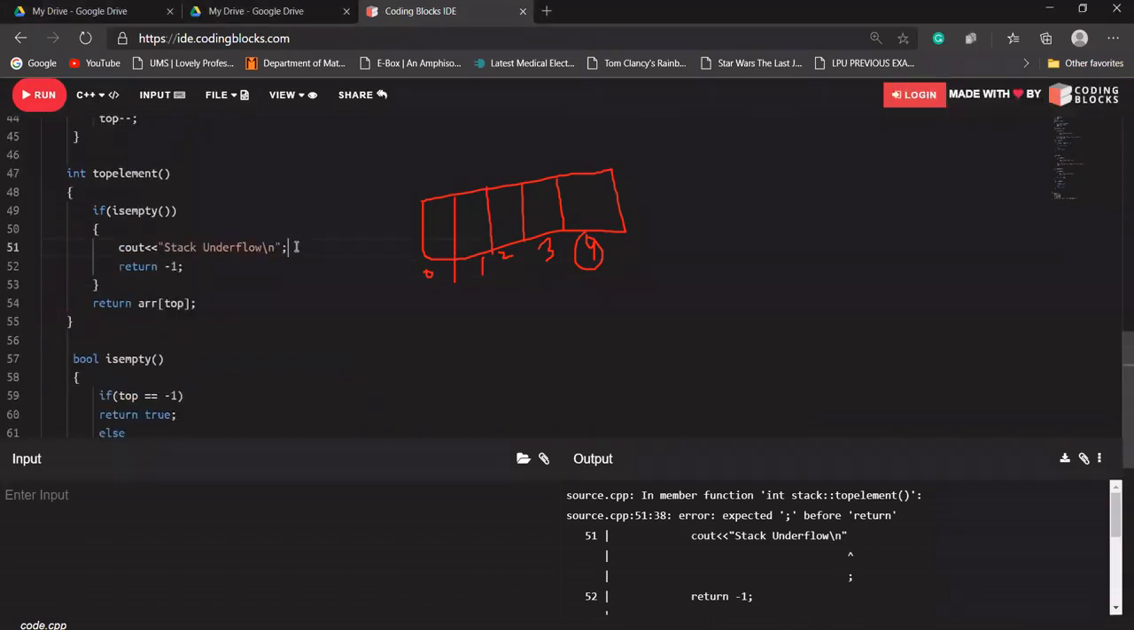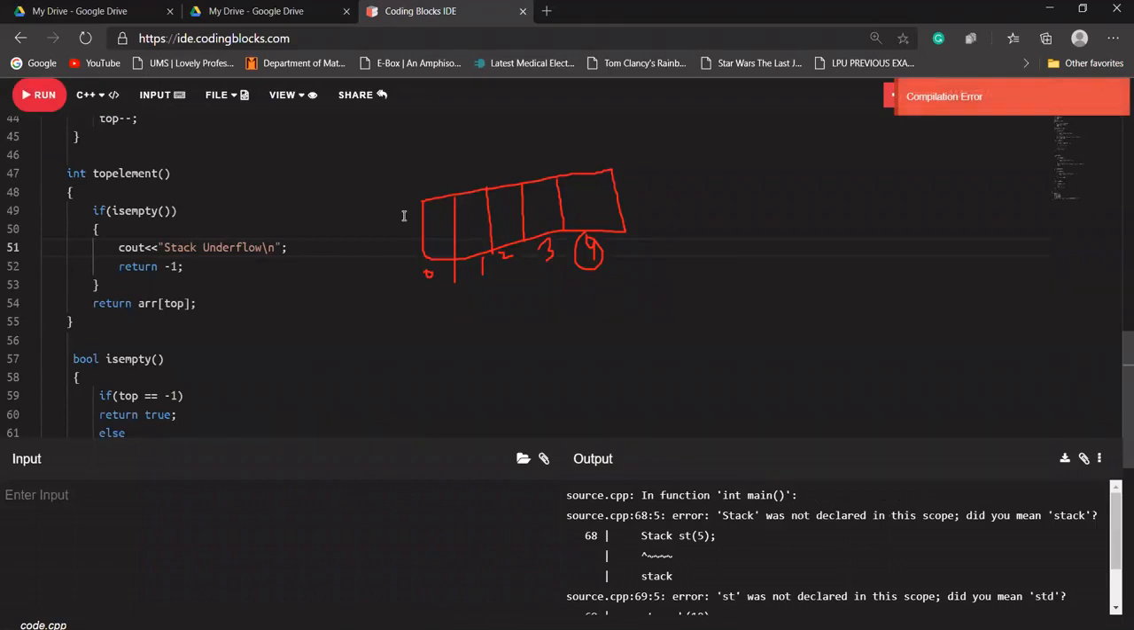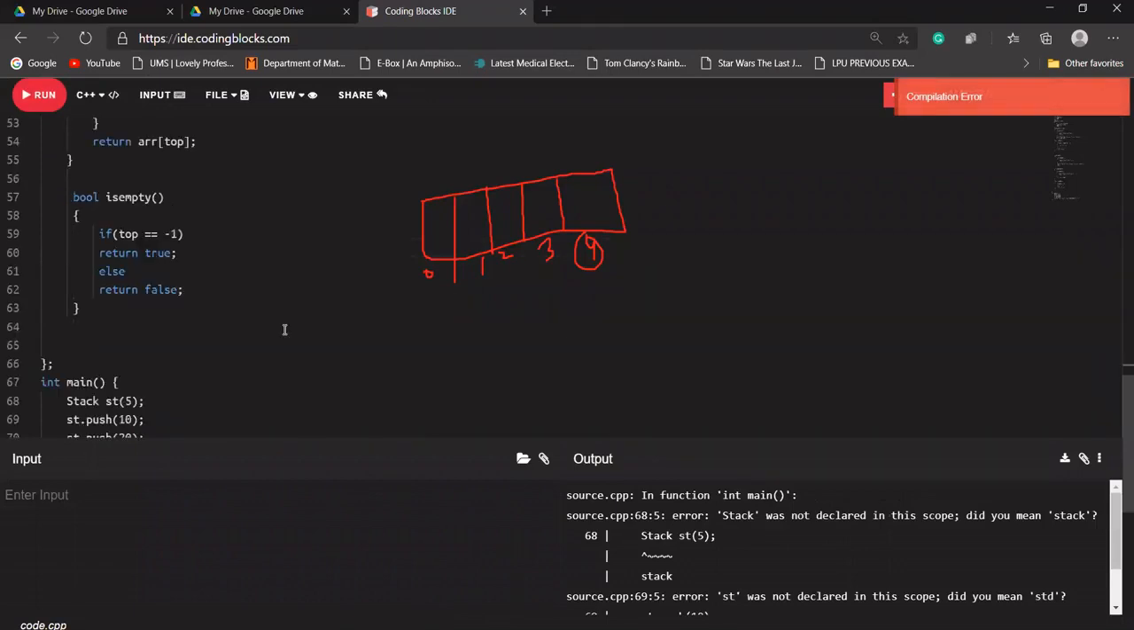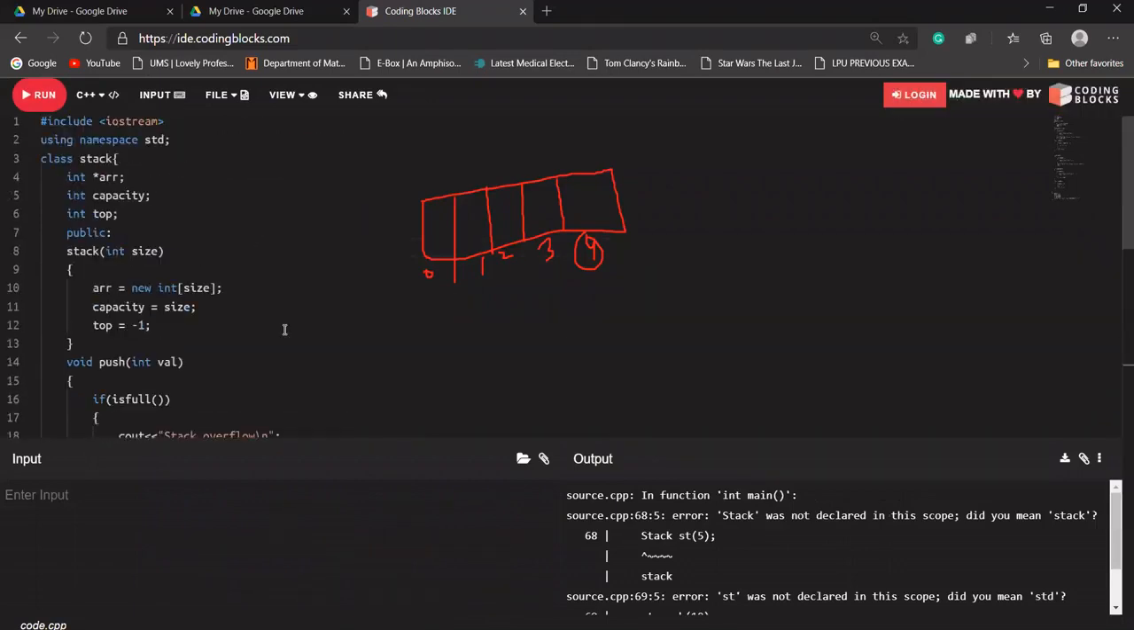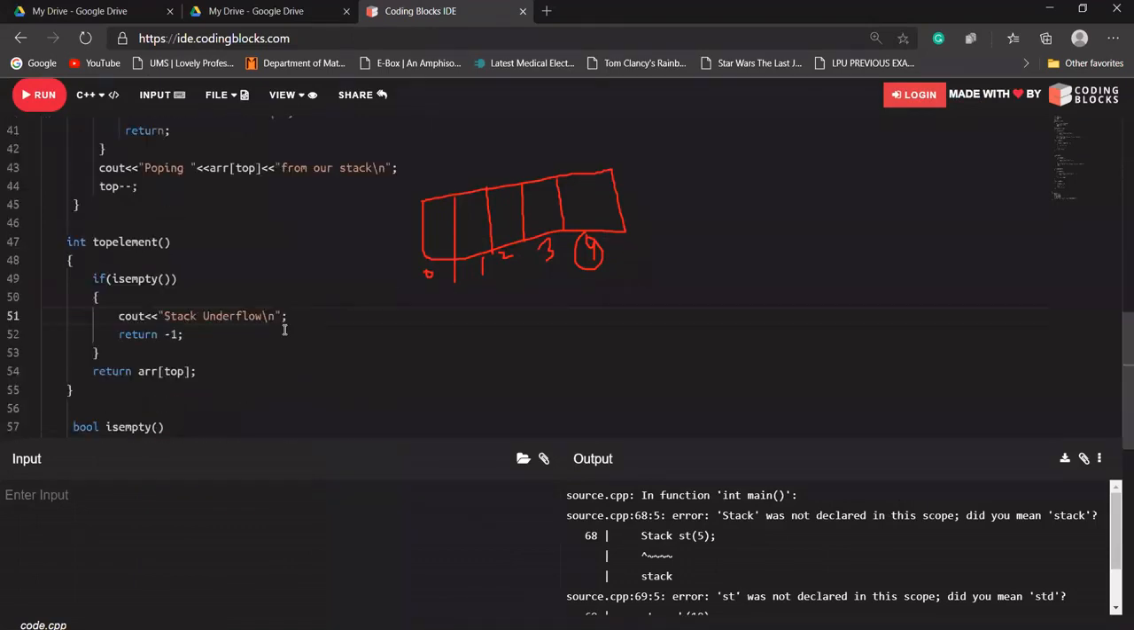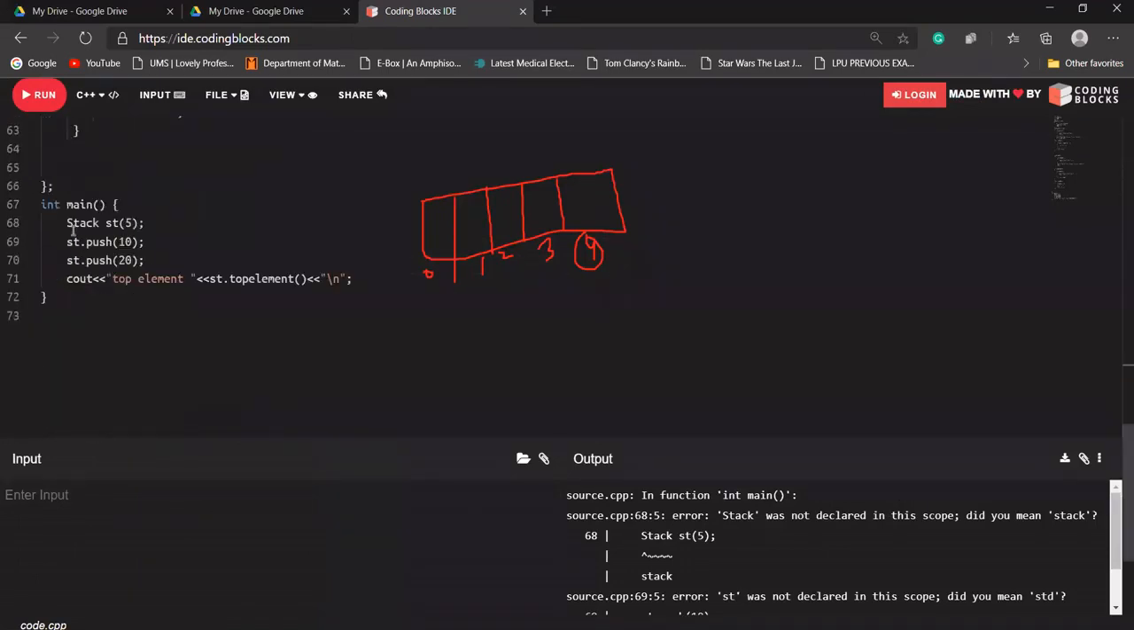Okay, let's check it again. Again it is saying stack is not declared. I have used a small s. Okay, it will be a small s, not a capital S. Let's say I'm writing a small s here.